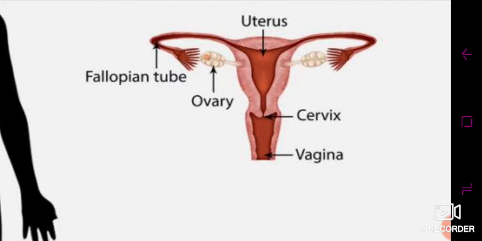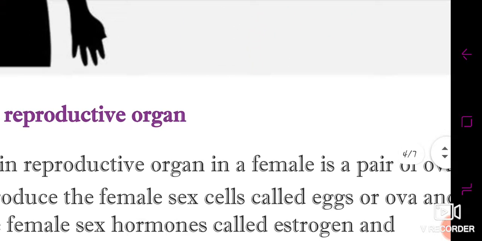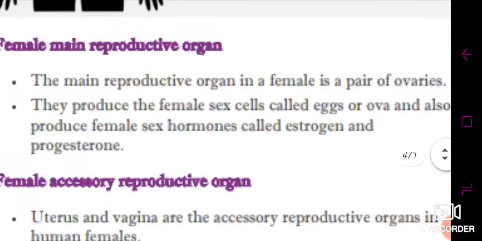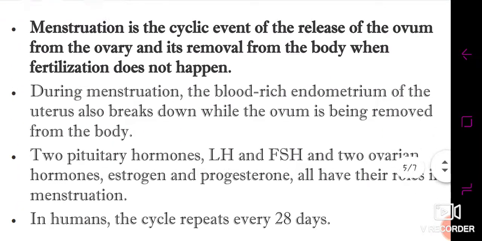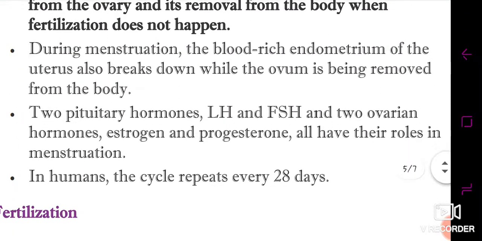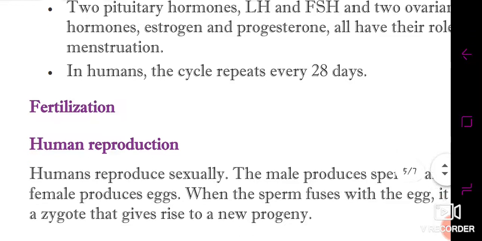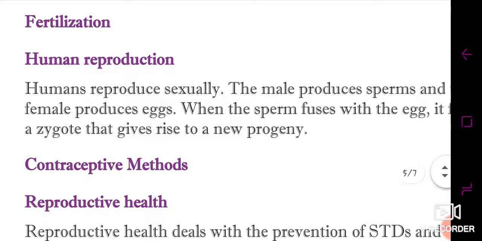Okay, now if we talk about the reproductive health, कि how do we maintain the reproductive health inside the human beings. So now let's study some methods which are responsible for contraception. And what is this contraception? It is the avoidance of pregnancy. This word contraception means avoidance of pregnancy.